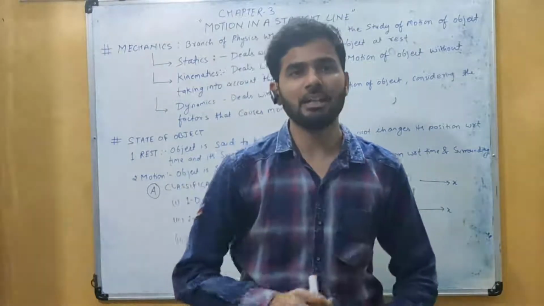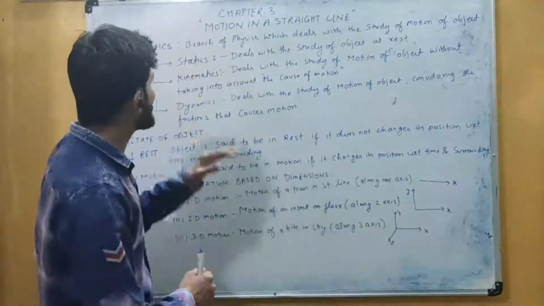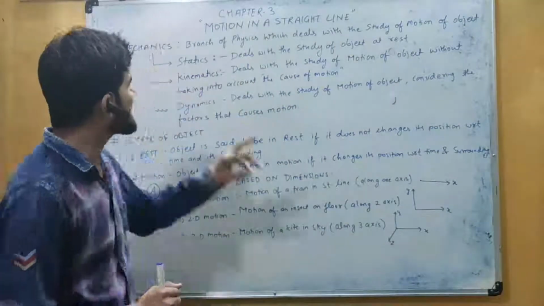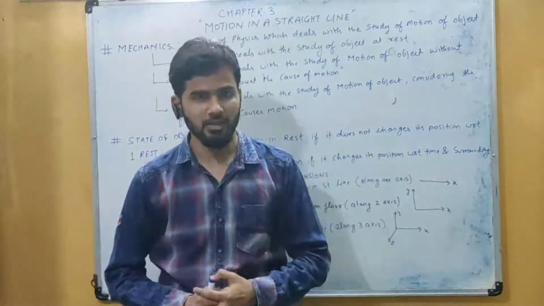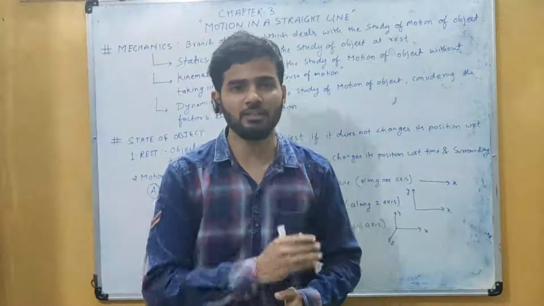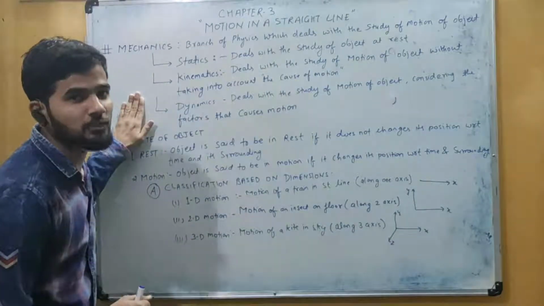Here we are starting a new chapter, that is motion in a straight line. Okay, so here let us see first of all what is mechanics. Mechanics, it is the branch of physics which deals with the study of motion of an object. जहाँ पर भी ऑब्जेक्ट के मोशन से हम डील करेंगे, that comes under the branch of physics that is called as mechanics. Okay, now we have the different parts of mechanics.